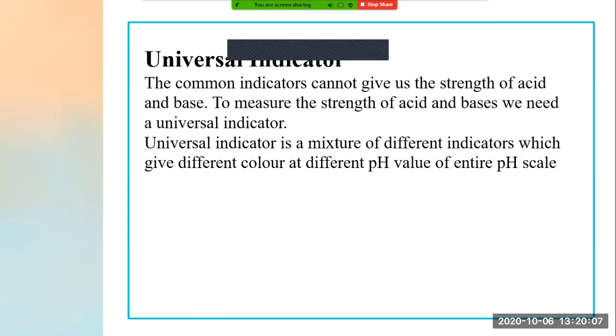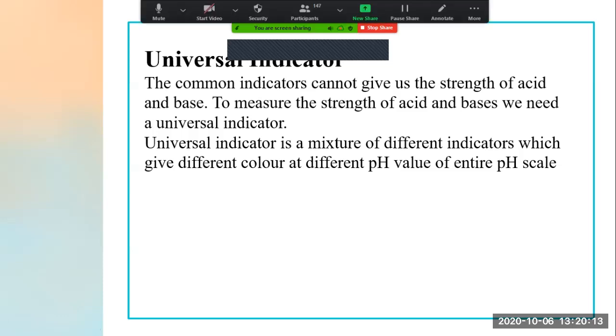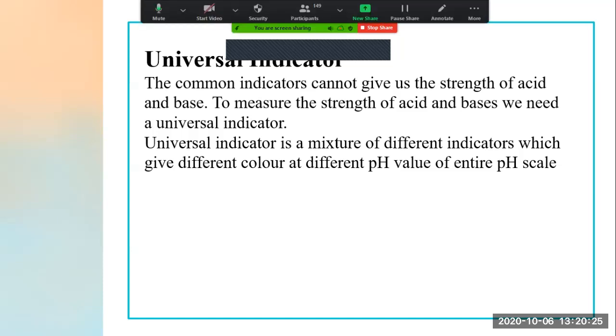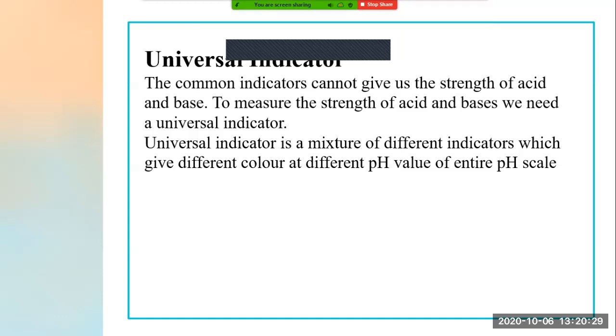When we touch red litmus paper to some bases, it turns blue, and similar changes happen in blue litmus paper also. So these are common indicators which can indicate whether the substance is acid or base. Another indicator we have used is China rose indicator, right? These are all common indicators which indicate whether it is acid or base.